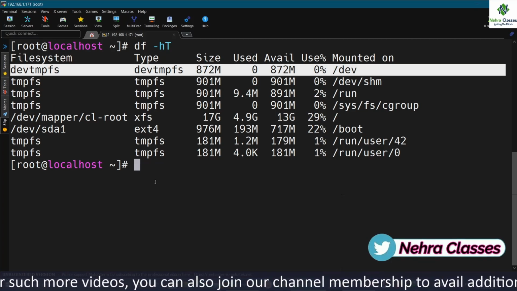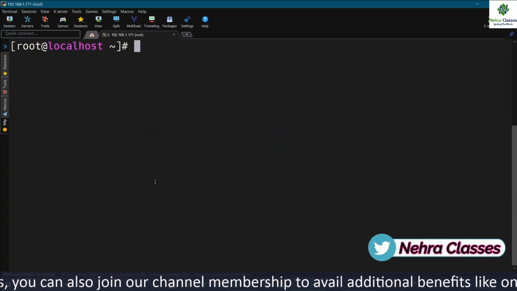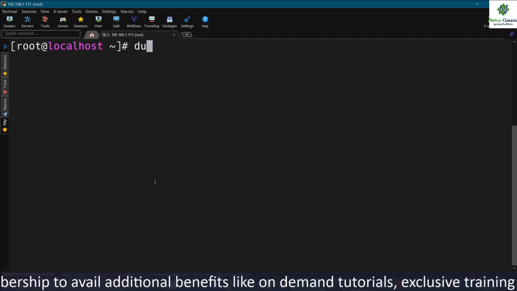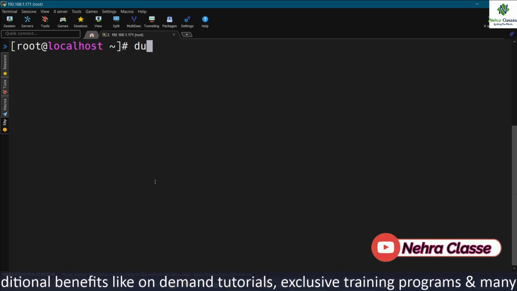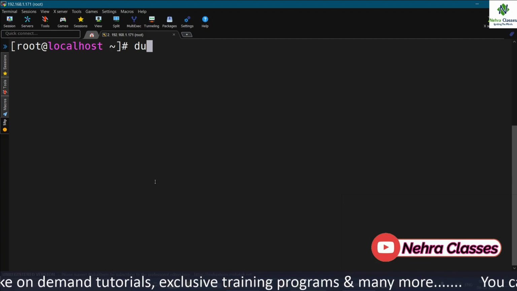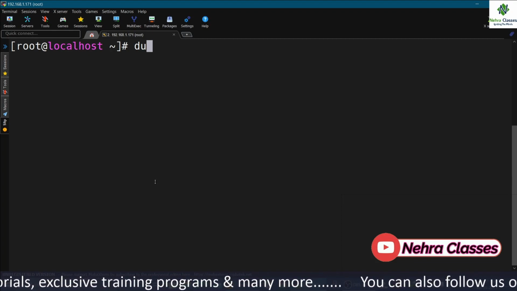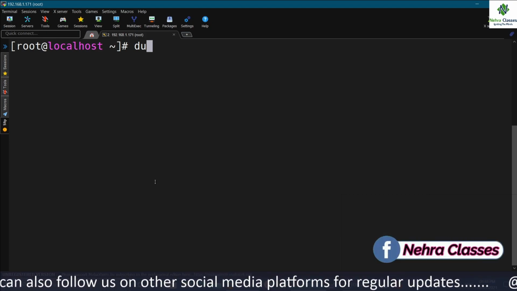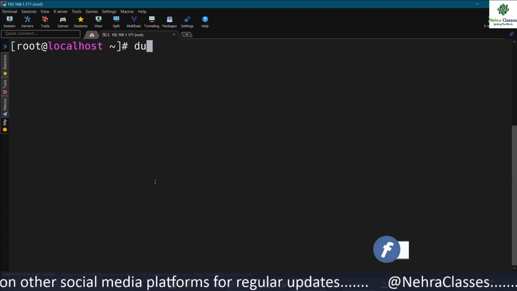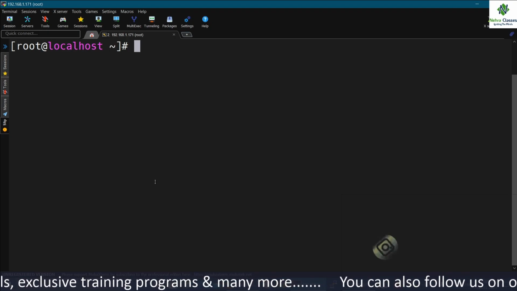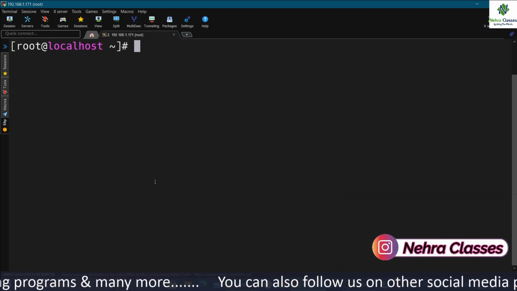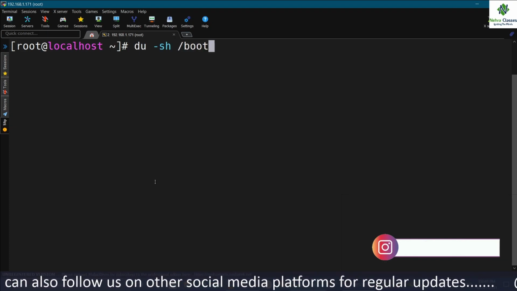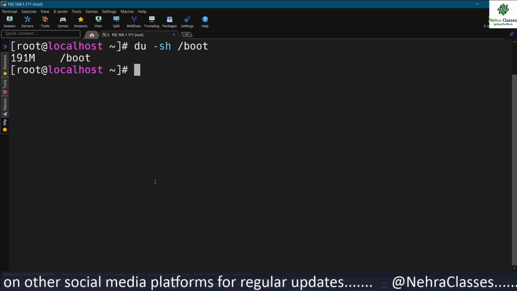Now, let's proceed further. The next command is the du command. The du command can summarize disk usage for the files and the directories. By using du on a mount point, you effectively get the disk space used on a file system. While du can display each subdirectory recursively, the -s option will give you a total summary of the parent directory. Suppose I want to see the total amount of space used by the /boot file system, I can execute the du -sh /boot command. So it will show us the result.